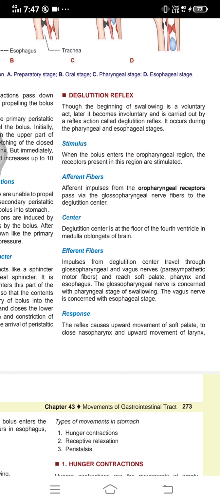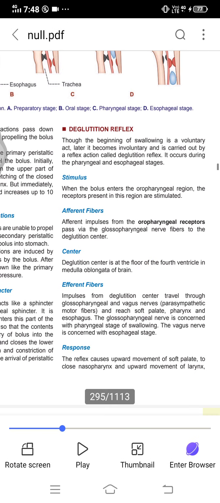Deglutition reflex. Though the beginning of swallowing is a voluntary act, later it becomes involuntary and is carried out by a reflex action called the deglutition reflex. It occurs during the pharyngeal and esophageal stages. Where is the stimulus? When the bolus enters the oropharyngeal area, the receptors present in this area are stimulated.